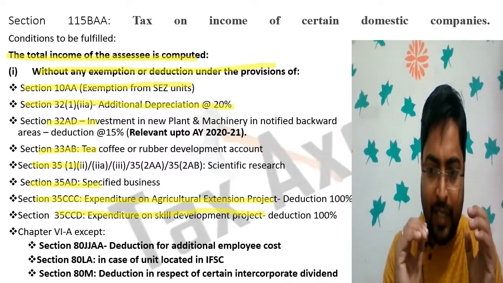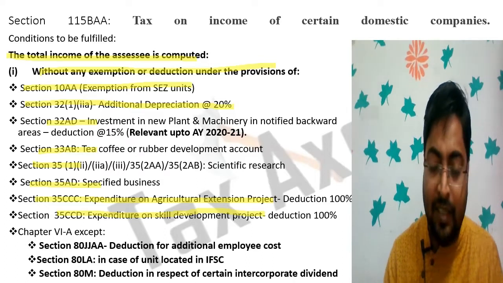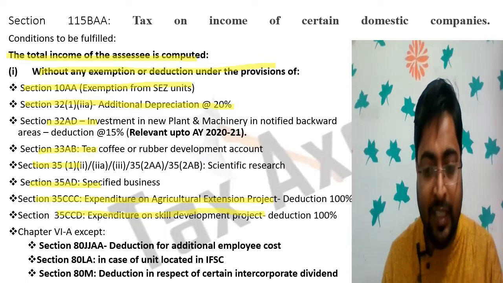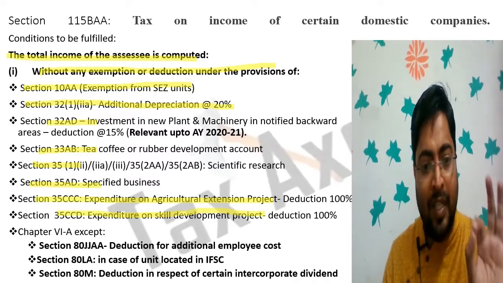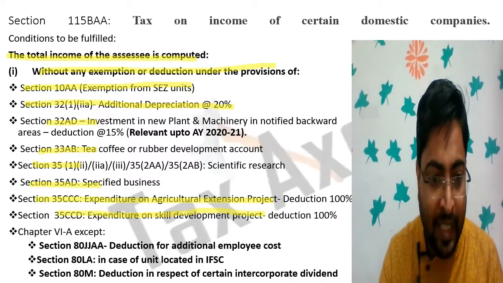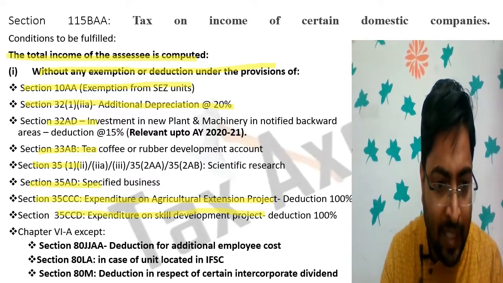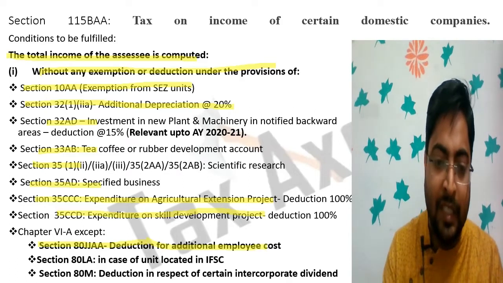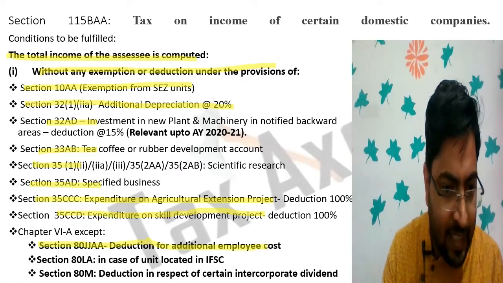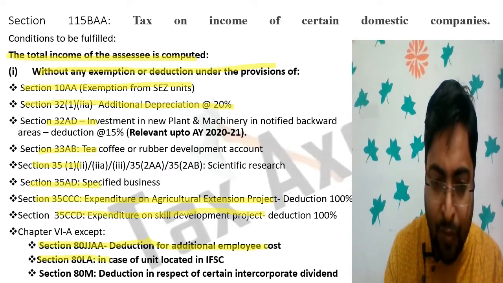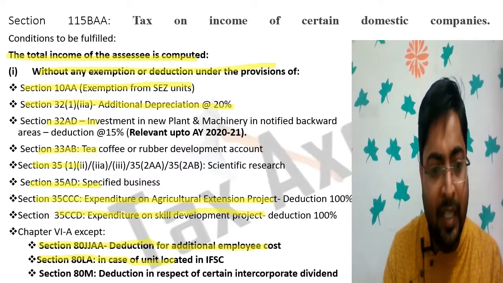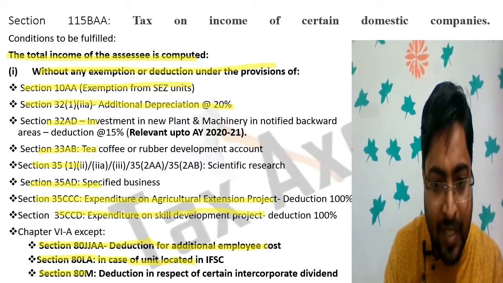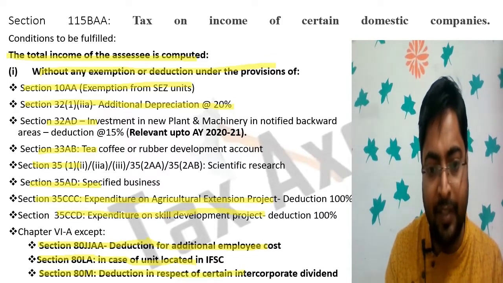There are also deductions under chapter 6A. You will not get the deduction benefit under chapter 6A. No deduction under chapter 6A is allowed except section 80JJAA. 80JJAA is the deduction for additional employee cost. Section 80LA, this benefit will be available to a unit which is located in IFSC. And section 80M, deduction in respect of certain domestic companies for intercorporate dividend.